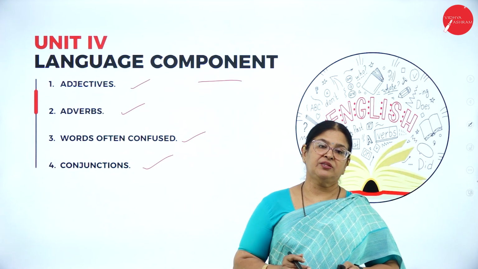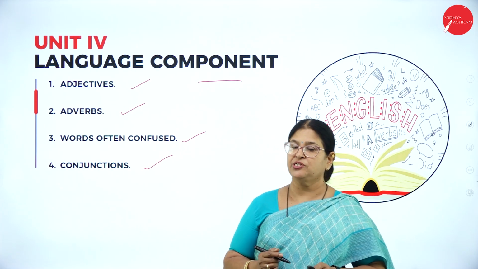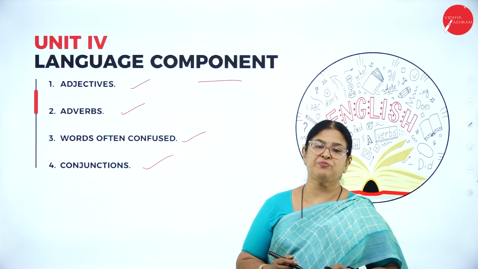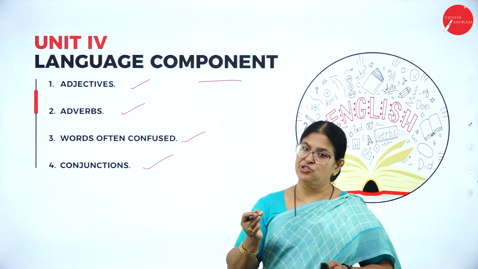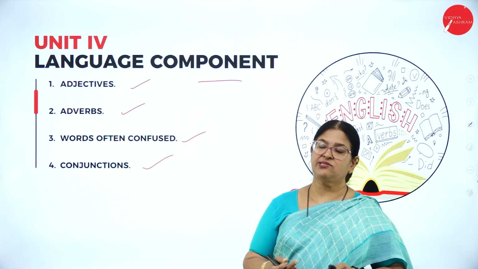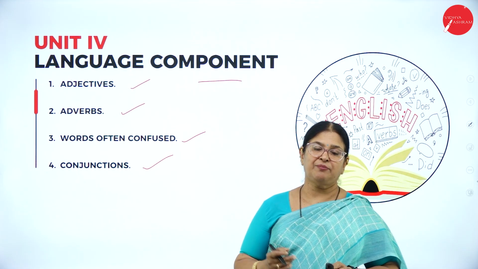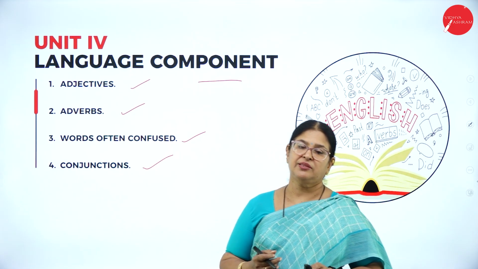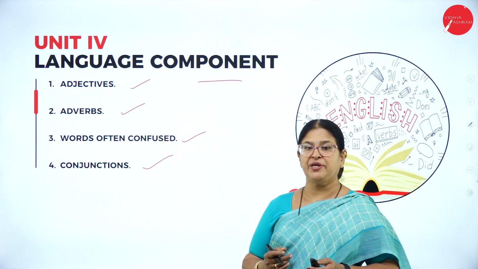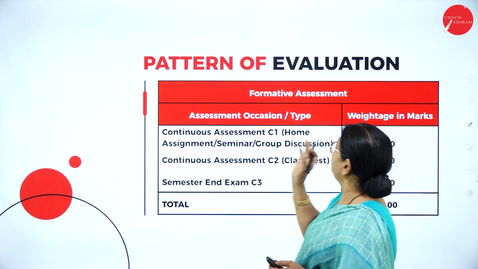Hope I am clear with the syllabus for your second sem BCom English: Unit 1, 6 poems; Unit 2, 3 short stories; Unit 3, 3 essays; and Unit 4, the 4 language components. I hope I am clear with the syllabus that you have for your second sem BCom English. Let me move on to the pattern of evaluation.